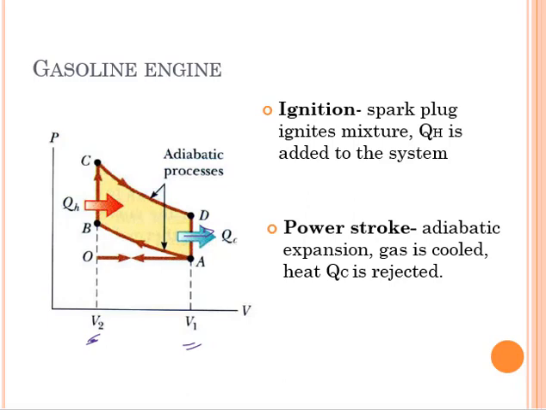Now let's take a look at the efficiency of the heat engine. Okay, again, recall that for the heat engine, QH is equal to the work done by the gas plus QC. So when we say efficiency, it tells us about the output and the input. So that's the ratio of the output to the input. So we have here work is the output, and then the input will be QH.